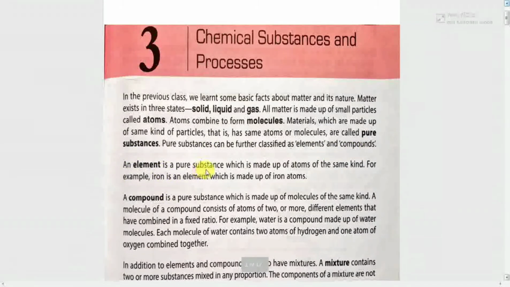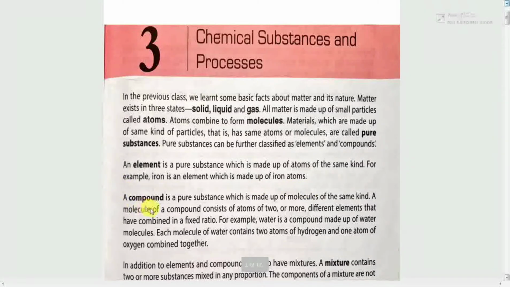An element is a pure substance which is made up of atoms of the same kind. For example, iron. Iron is an element which is made up of iron atoms. Next, a compound is a pure substance which is made up of molecules of the same kind.